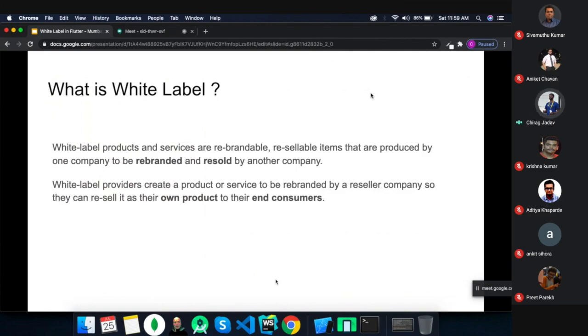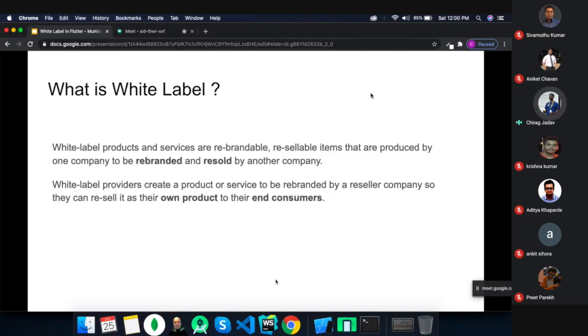White label is one kind of service or product, a rebrandable thing, that can be produced by one company and then rebranded and resold by another company. Suppose company A is producing a pencil, right? And they directly sell to another agency, a local client, or another company. Company B purchases the pencil from company A, adds their own logo, their own color code, their own brand name, their own price, and resells it to a direct wholesaler, a local client, or maybe a direct consumer.